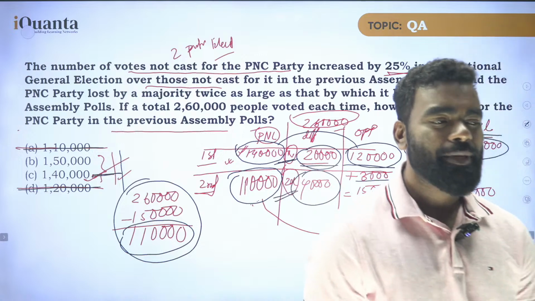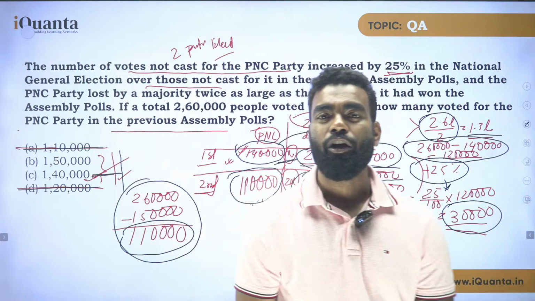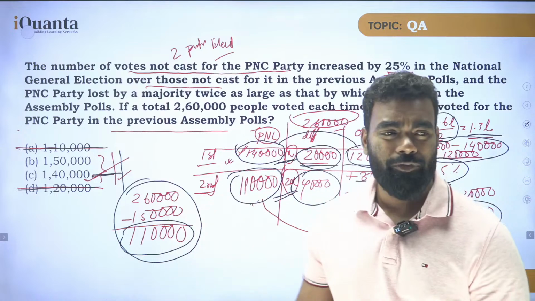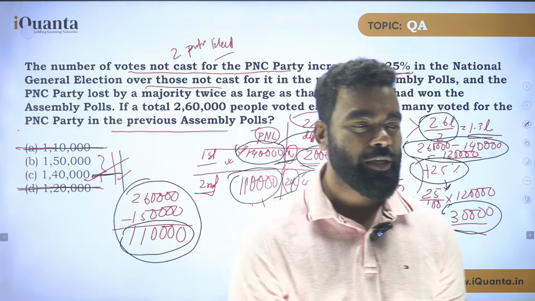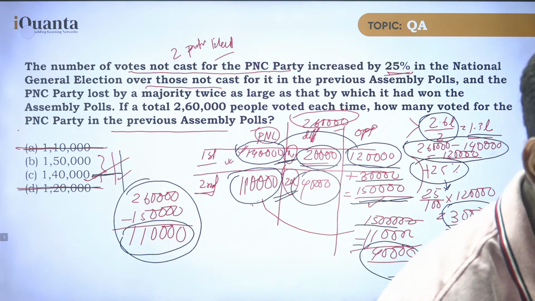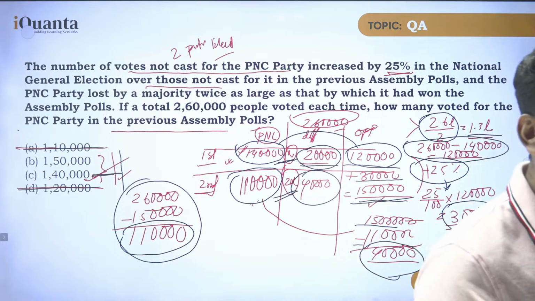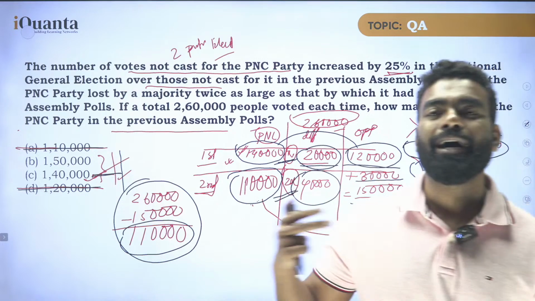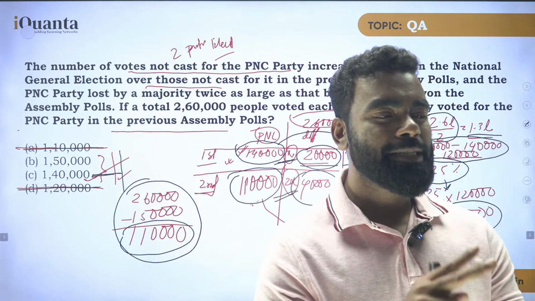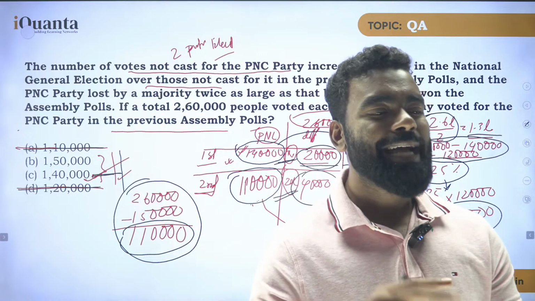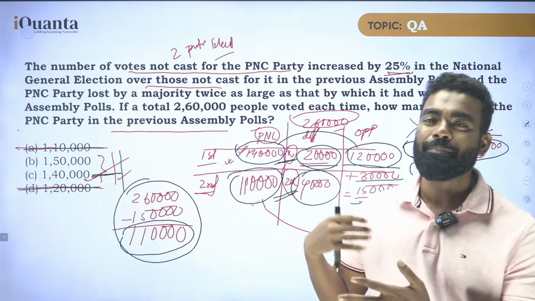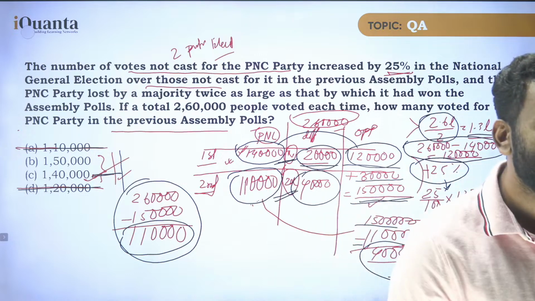It is not necessary, but if you solve it with an equation, it takes a lot of time. It's a big equation, you have to solve everything, but if you do it like this, you can solve it in 40-45 seconds only. That's why it is always easy to use some techniques. If there are two parties, one party has to get more than half of the votes. The total is 2,60,000 and there are only two parties contesting, so one party has to get more than half of the votes. And what is half? 1,30,000. Clear?